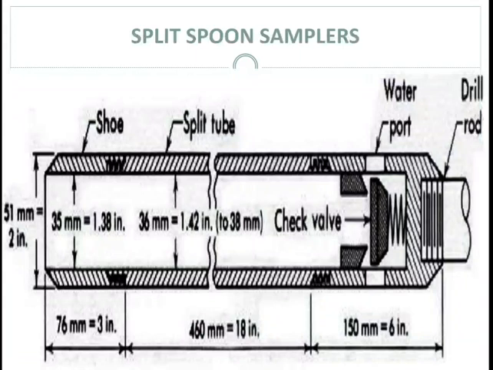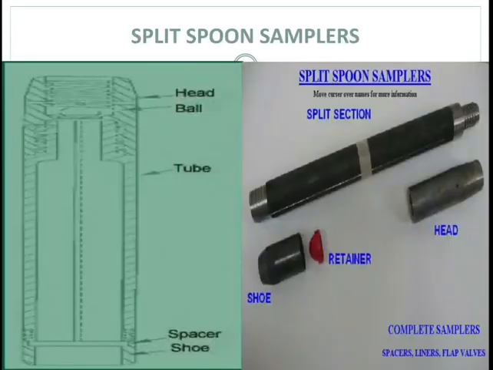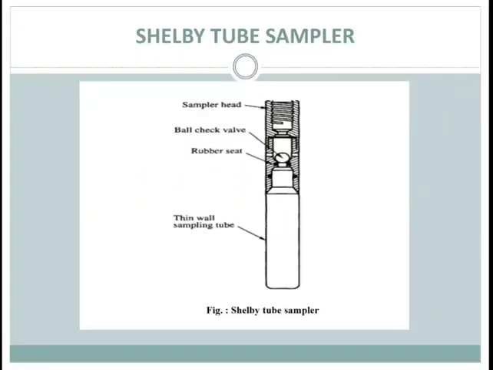Then the sample is placed into a container and sealed with wax and transferred to the laboratory for testing purposes. These are the actual images of the split spoon sampler.